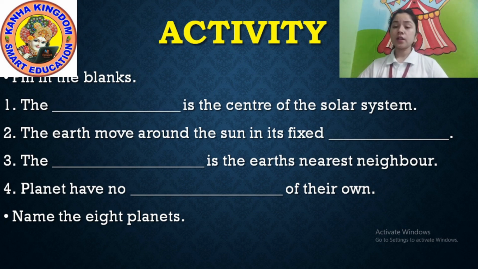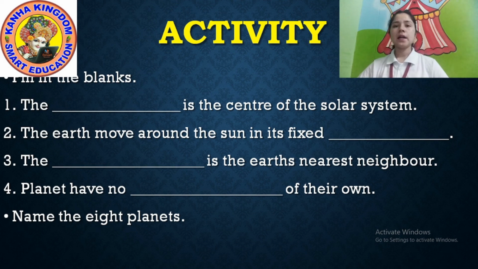No, the earth's nearest neighbor is the moon, because it is nearer to us than other planets. The moon is the earth's nearest neighbor, not another planet.